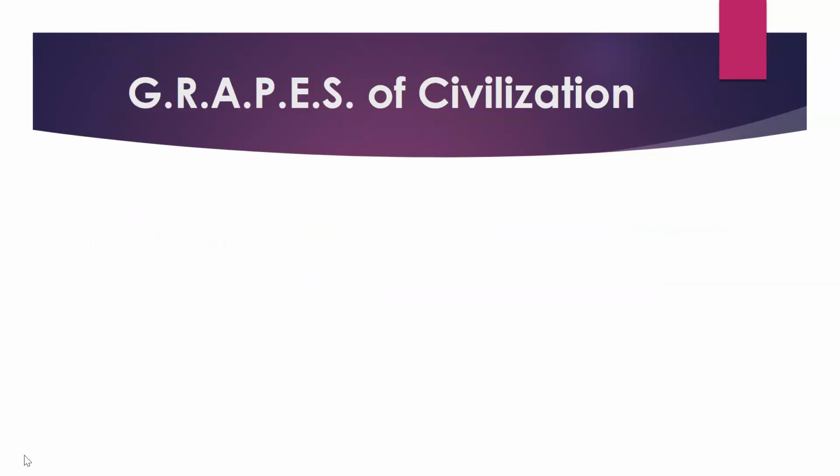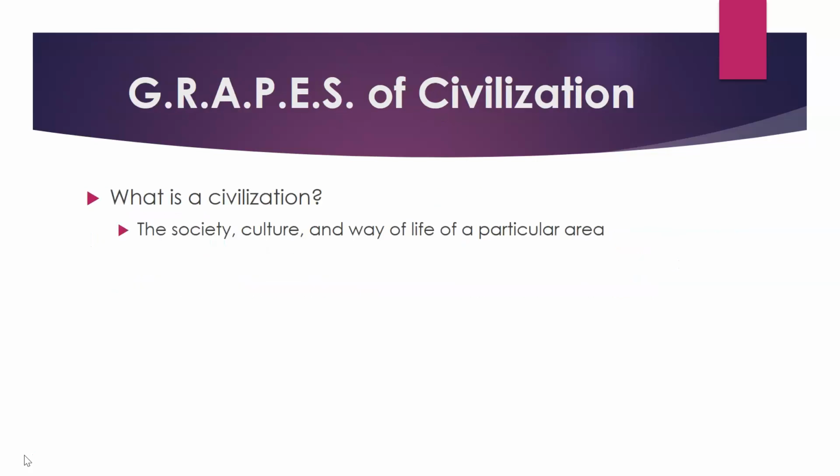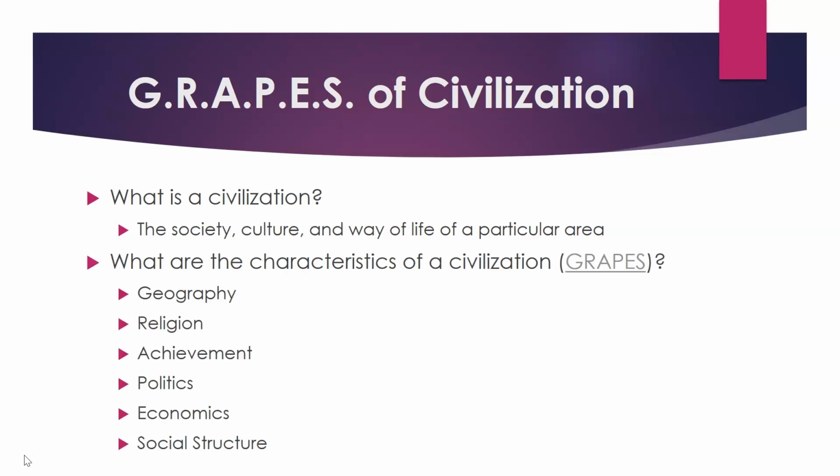Let's start by defining the word civilization. A civilization is the society, culture, and way of life of a particular area. When we study civilizations, we are going to be using an acronym to look at all of its characteristics, and that acronym is GRAPES. The G in the GRAPES stands for geography, the R for religion, the A for achievements, the P for politics, the E for economics, and the S for social structure. We will be creating a graphic organizer with each of these characteristics.